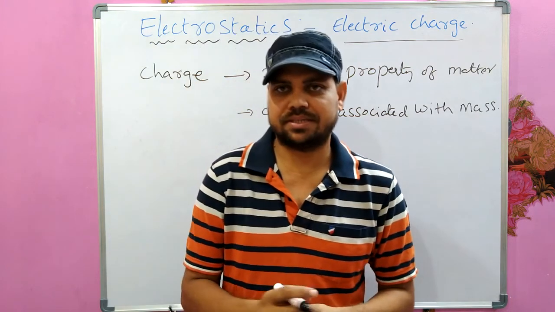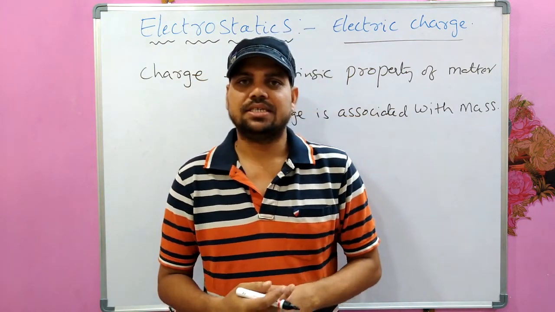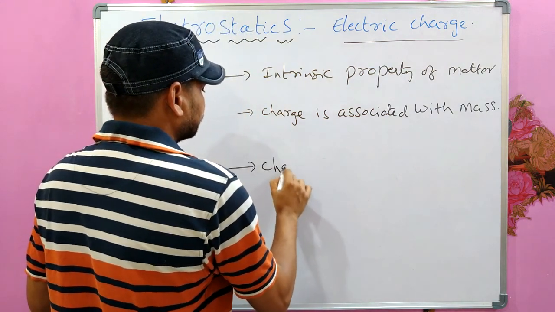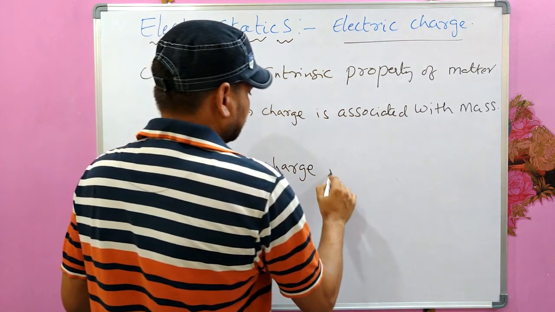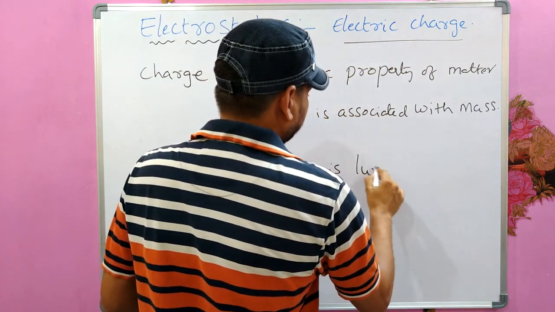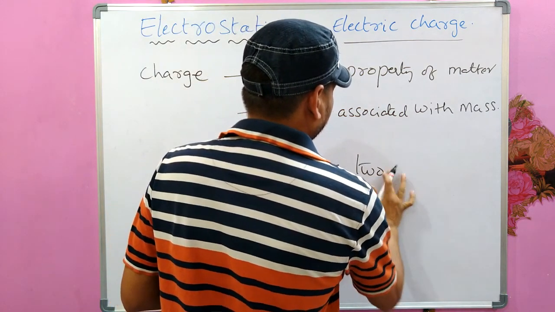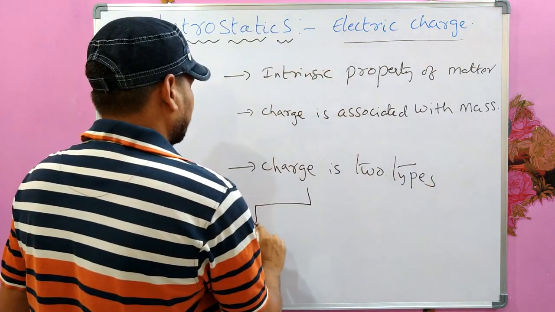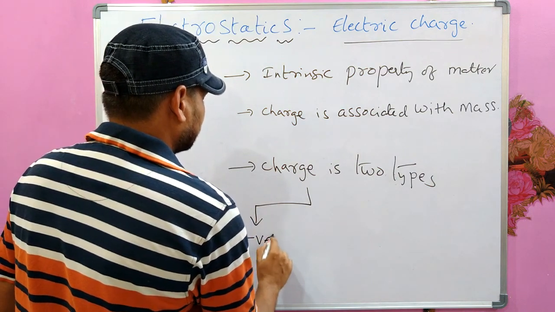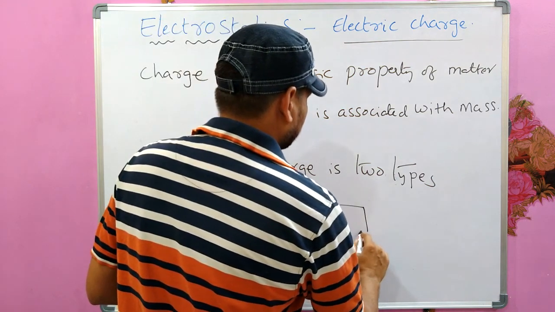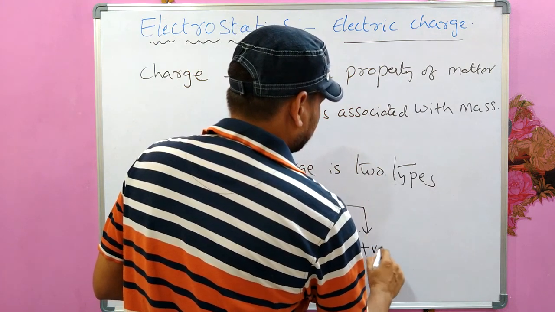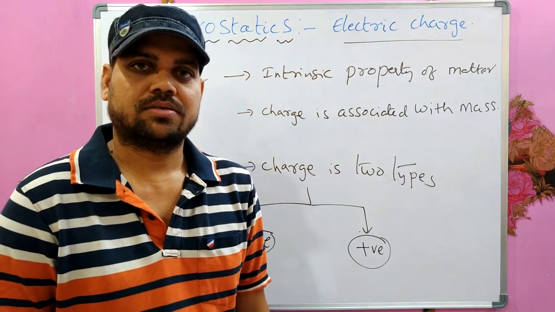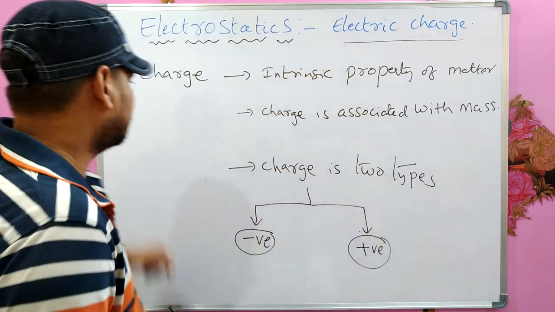Then what is the difference? The difference is charge is of two types. One is negative charge and the other one is positive charge.